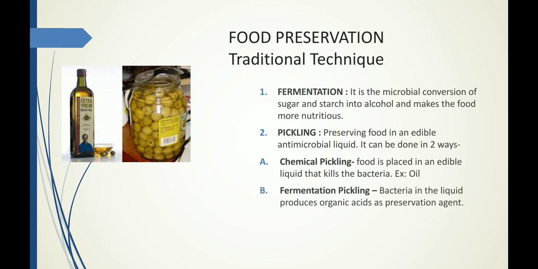In fermentation pickling, the bacteria present in the liquid produce organic acids that act as a preservation agent. So what is done in fermentation pickling is, certain useful bacteria grow in your liquid. That bacteria produces some acid which has the tendency to kill other microorganisms. Such pickling is called fermentation pickling.